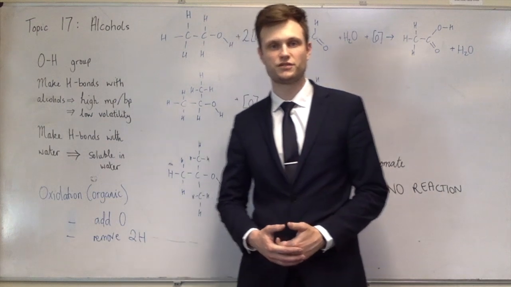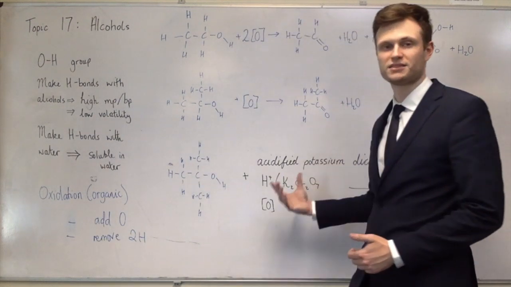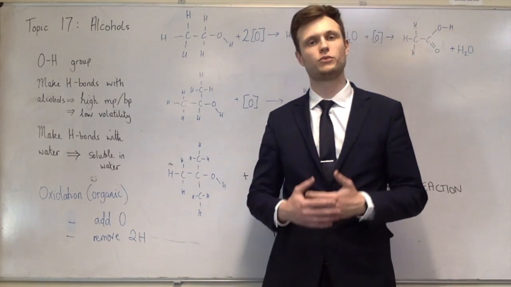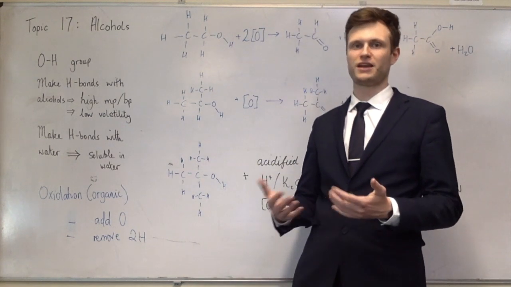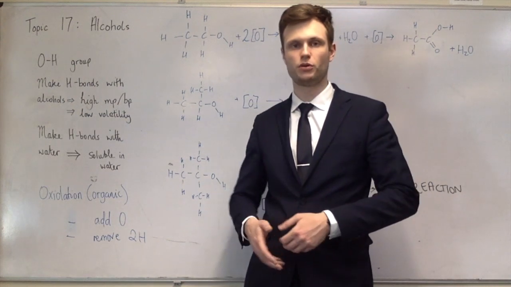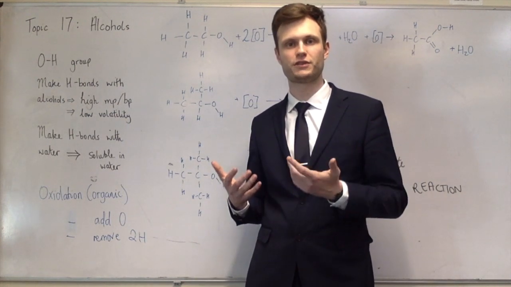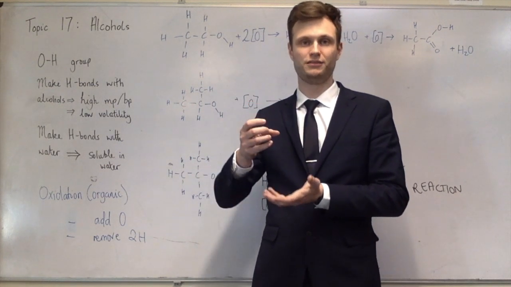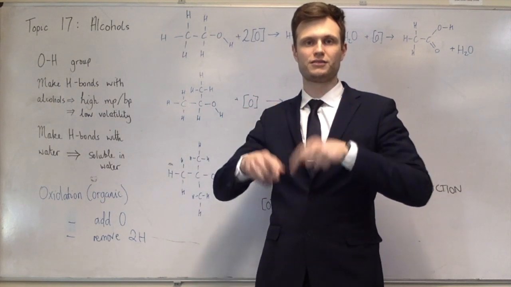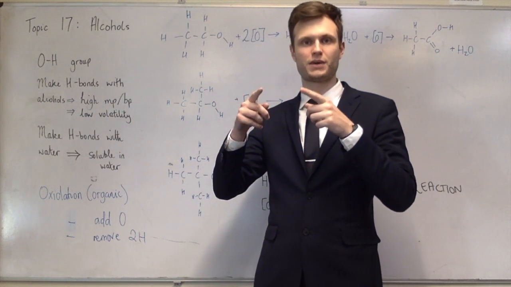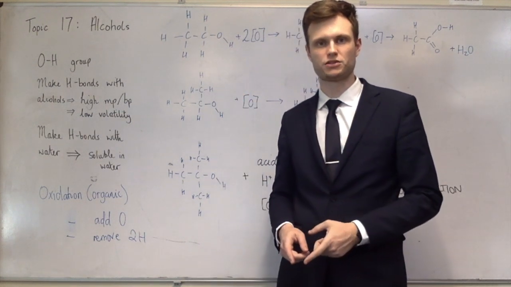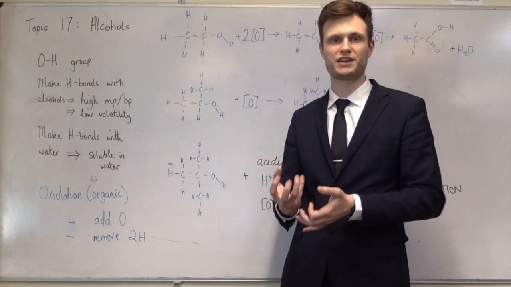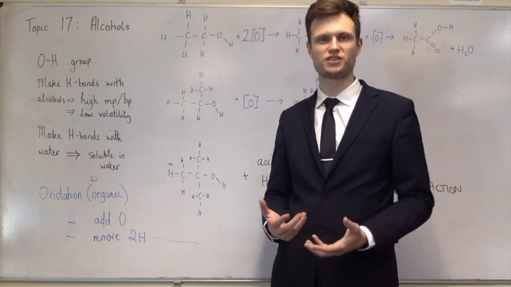You just need to know the experimental conditions. And the experimental conditions for this, well, obviously they need acidified potassium dichromate as the oxidizing agent, and they also need to be heated. But when you heat a liquid, it tends to vaporize. So to stop all the products and the reactants from leaving the reaction vessel, what you do is you put on top of the reaction vessel a condenser, and that condenser, as the vapors go up into it, will condense them back into a liquid so they drop back down into the reaction vessel. What that's called, when you place a vertical condenser above the reaction vessel, is reflux. That's what that process is called.